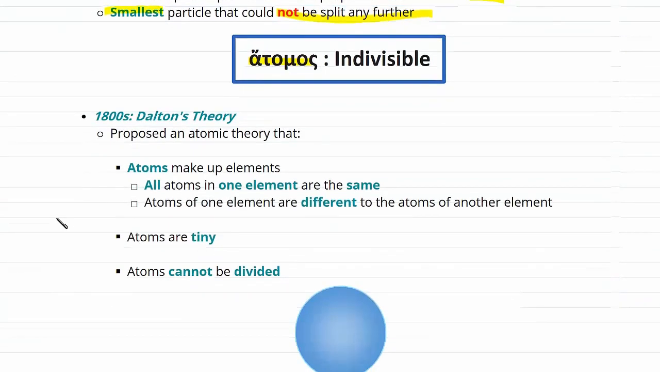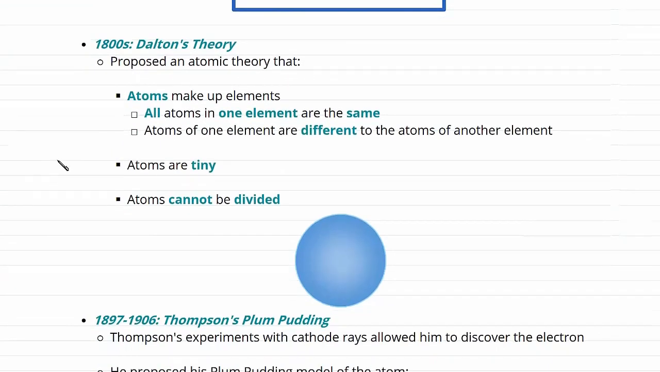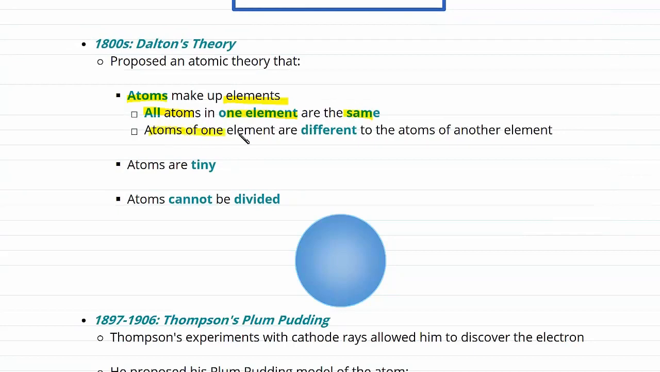Later, in the 1800s, Dalton developed this theory. He proposed an atomic theory that atoms make up elements, and that all atoms in one element are the same, and atoms of one element are different to atoms of another element. He also proposed that atoms are tiny, and just like Democritus had suggested, he believed that atoms cannot be divided. Here we can see a simple illustration of Dalton's theory.